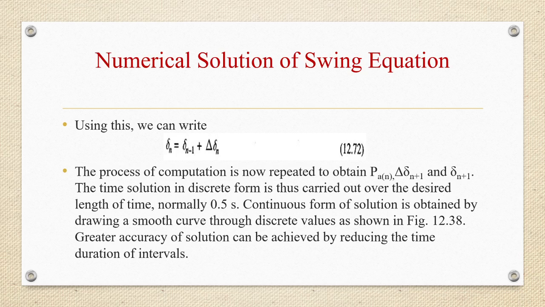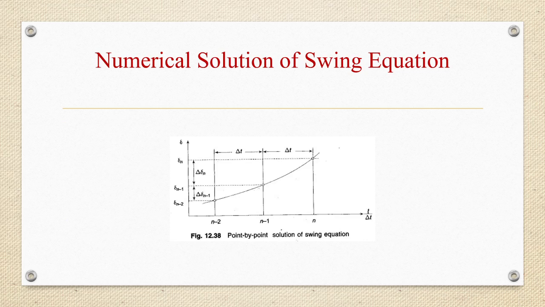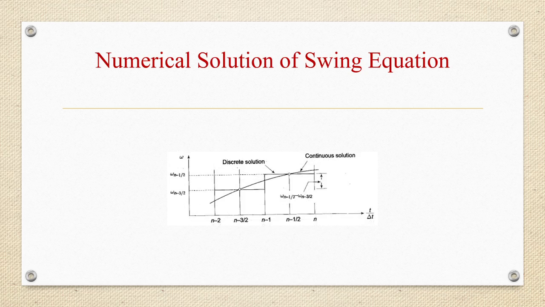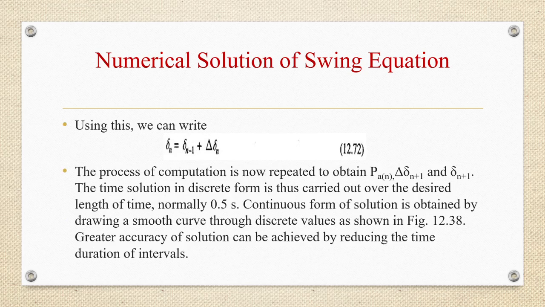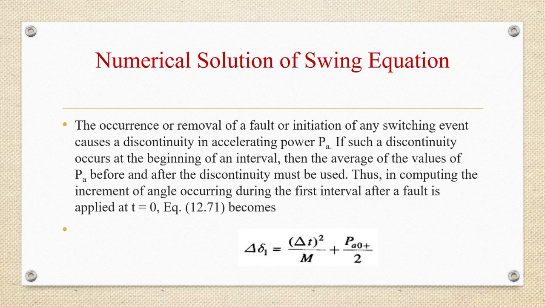So the process of computation is now repeated to obtain Pa(n) and Δδ(n+1) and δ(n+1). So the time solution in discrete form is thus carried out over the desired length of time, which is usually 0.5 seconds, and the continuous form of solution is obtained by drawing a smooth curve through the discrete values, as shown in this figure. Greater accuracy of solution can be achieved by reducing the time duration of intervals.